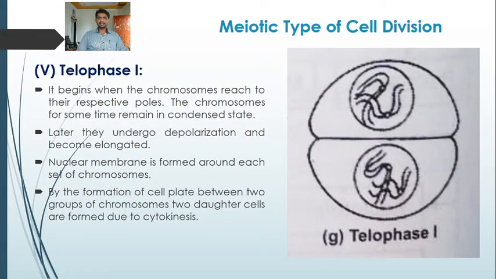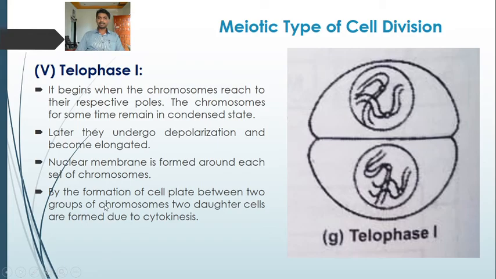the last phase is the telophase first. It begins when the chromosomes reach their respective poles. So here we can see these respective poles, the two opposite poles of the cell. The chromosomes for some time remain in a condensed state. Later they undergo depolarization and become elongated. Nuclear membrane is formed around each set of chromosomes. Here we can see this nuclear membrane.